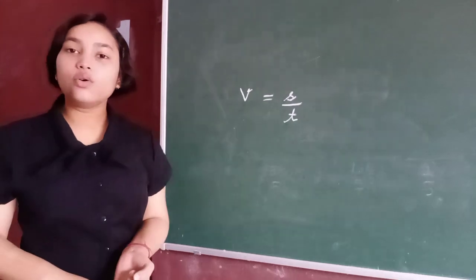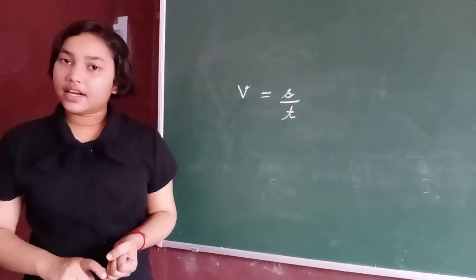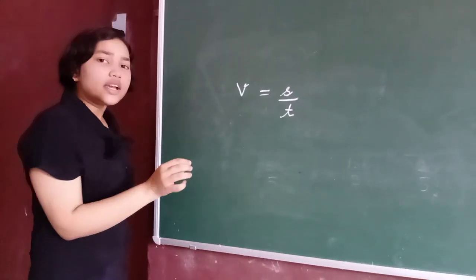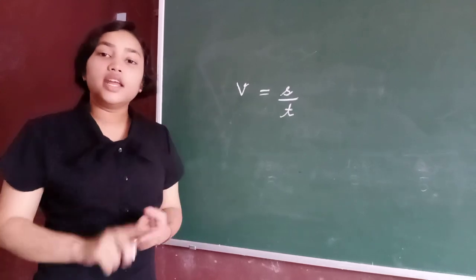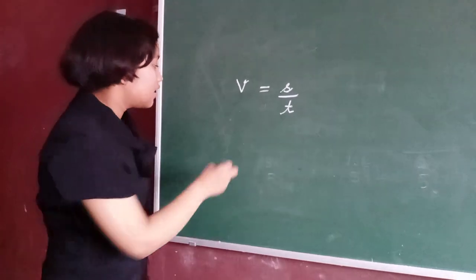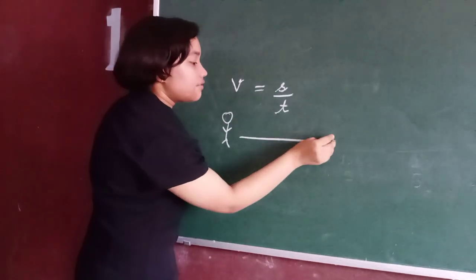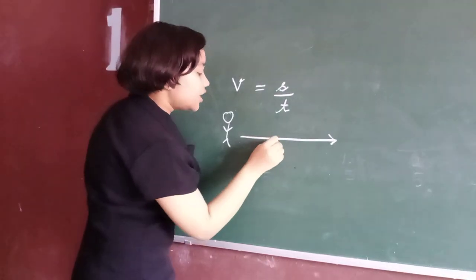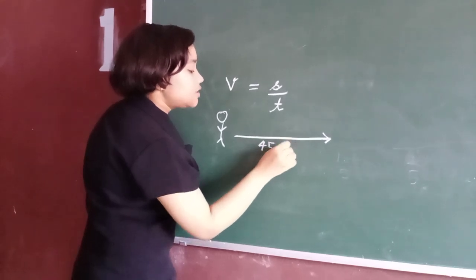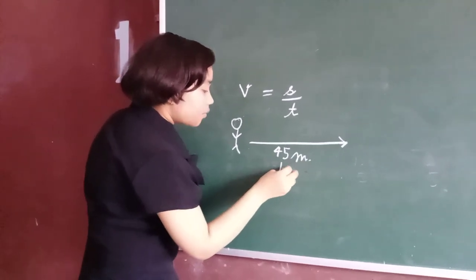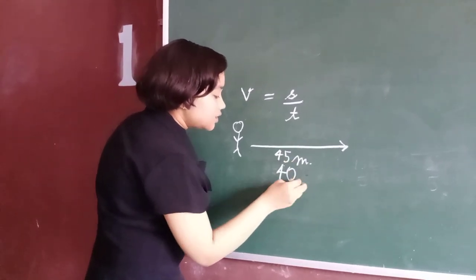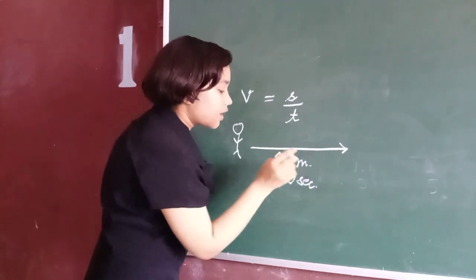Velocity can be 0, positive or negative. Let's see how the velocity can be positive, negative and 0. Suppose a person travels 45 meters in 40 seconds.